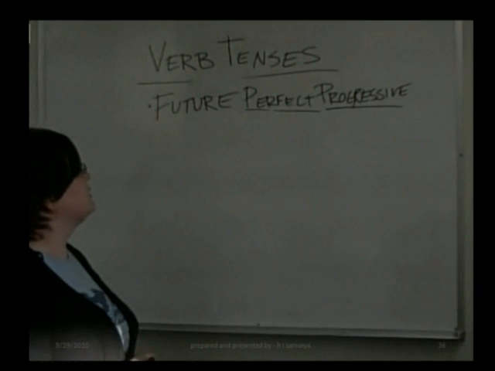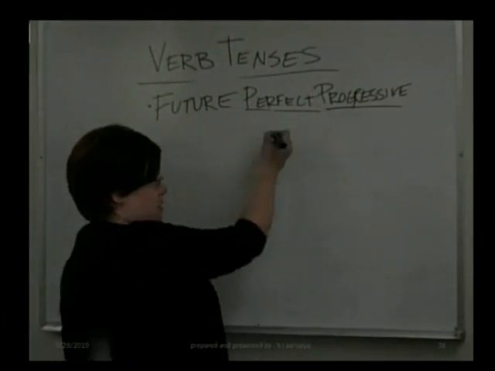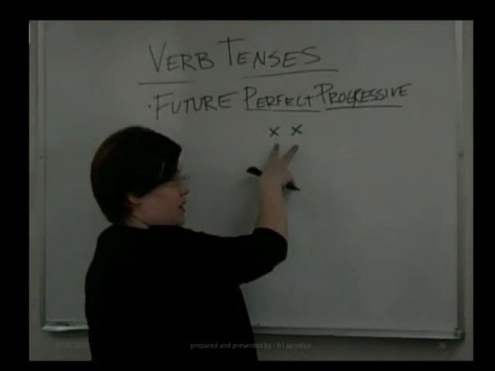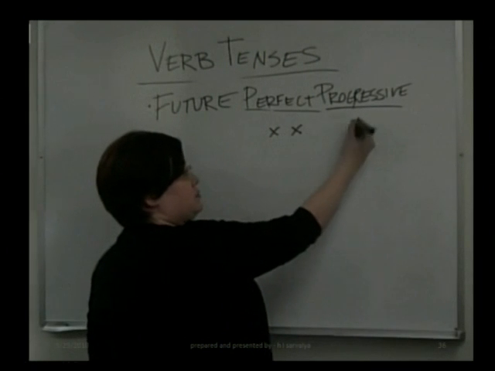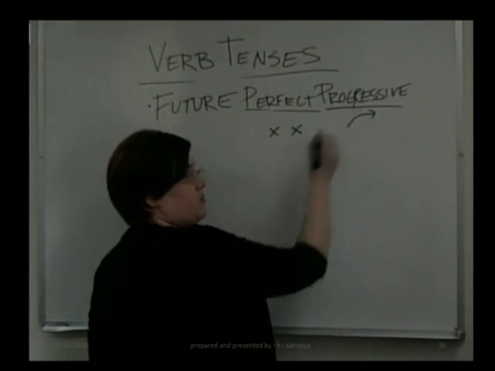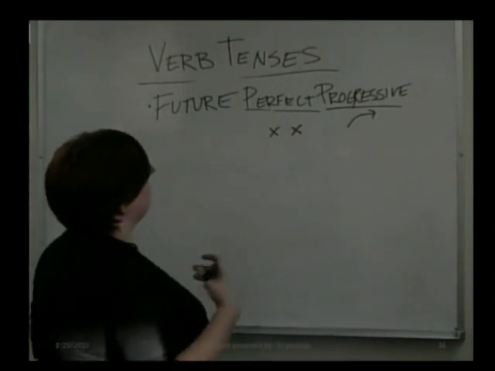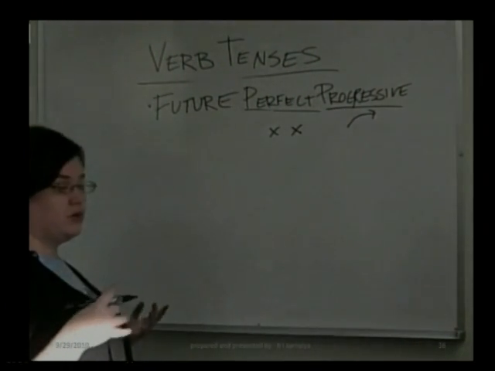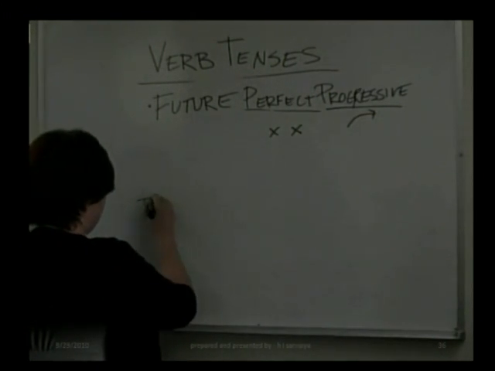Future perfect progressive verb tense. Remember, since we see perfect progressive here, we're talking about these 2 points that are happening sometime in relation to each other. This one is happening first, right? Progressive tells us we have our little arrow of action, which is sort of that continuous action. So we talk about the future perfect progressive. The future perfect progressive tense is going to look something like this.